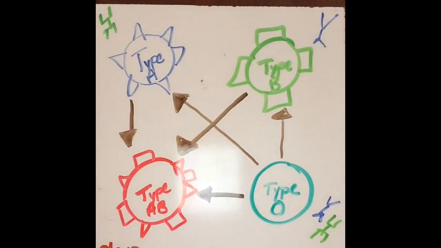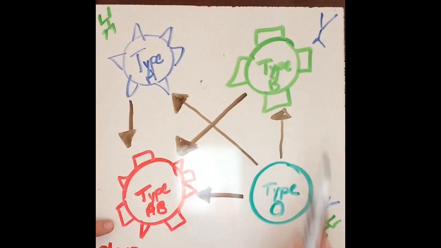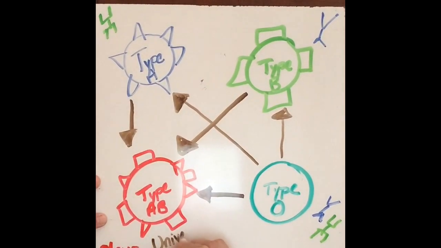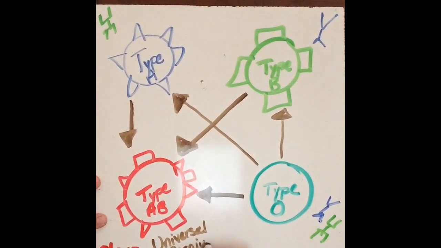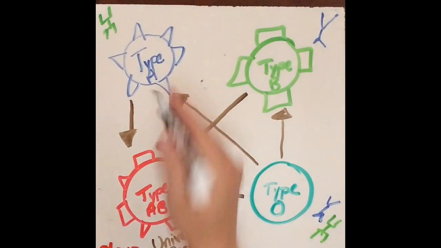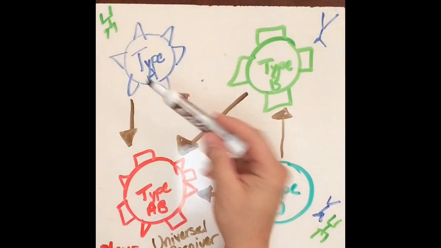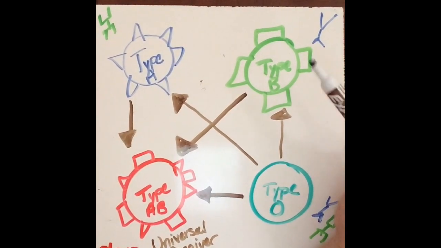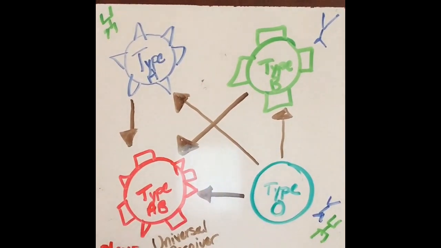So type AB people can receive from A, from B, from O, and from themselves, okay? So they are called the universal receiver. They can get blood from everybody, okay? So type A people can only get from O and from A themselves. They can get from their own blood type. Type B people can only get from type B and from type O. But type AB can get from A, from B, and from O.